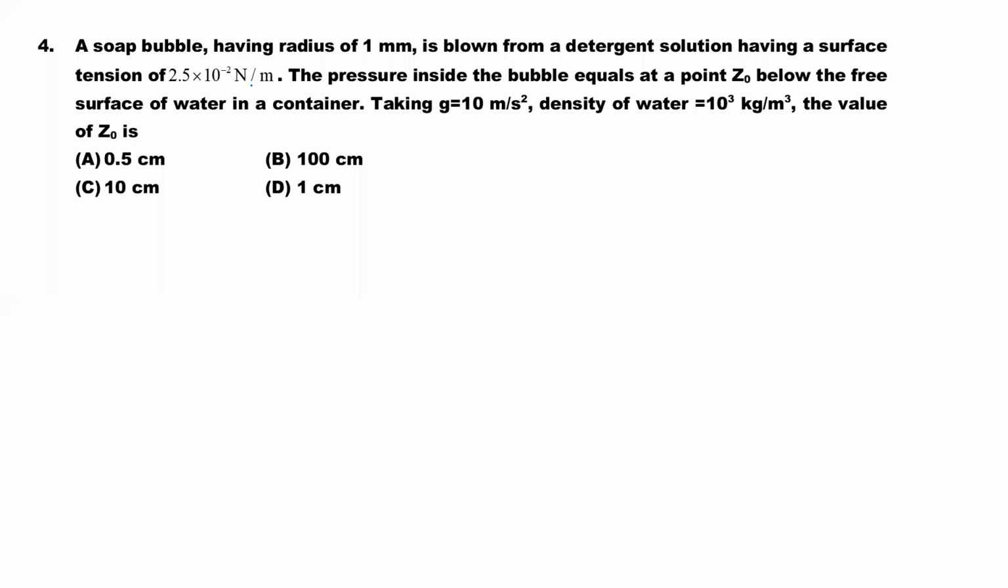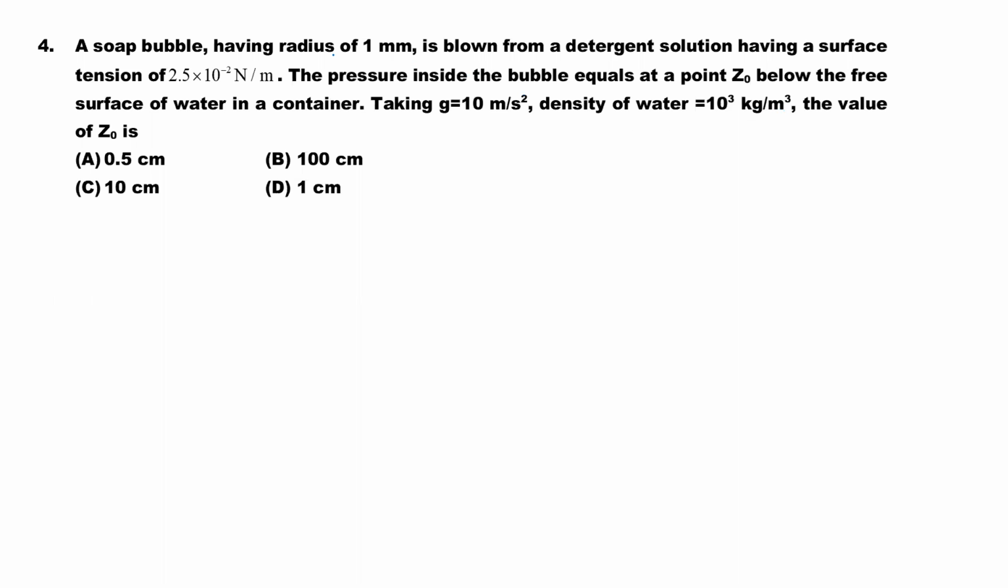A soap bubble having a radius of 1 mm is blown from a detergent solution having surface tension of 2.5 into 10 to the minus 2 Newton per meter. The pressure inside the bubble equals the pressure at the point Z naught below the free surface of water in a container. Taking g equal to 10 meter per second square, density of water equal to 10 to the cube kg per meter cube, the value of Z naught is how much?